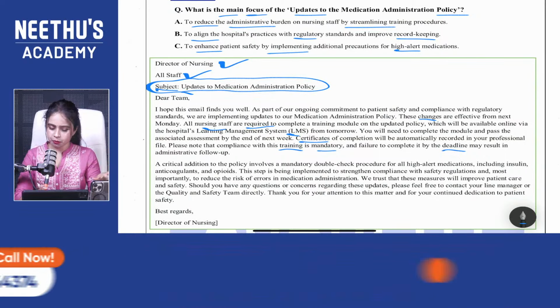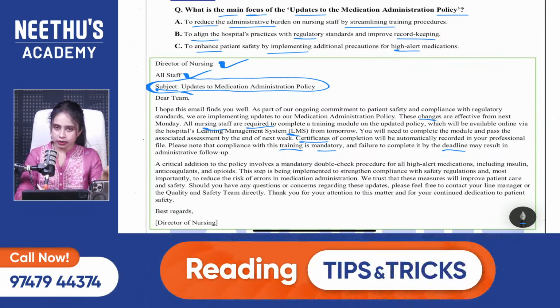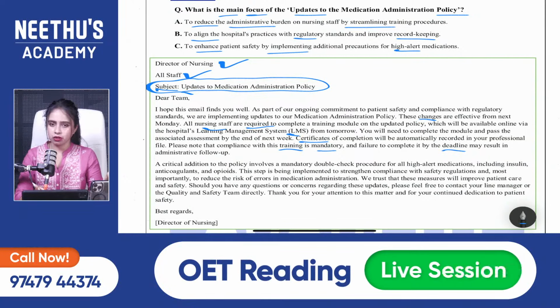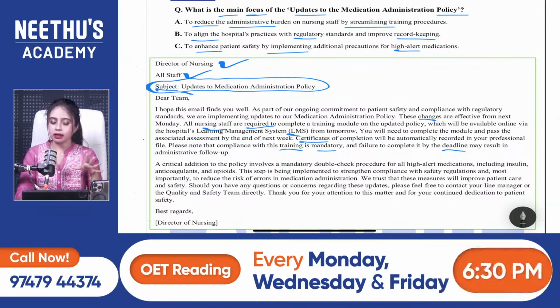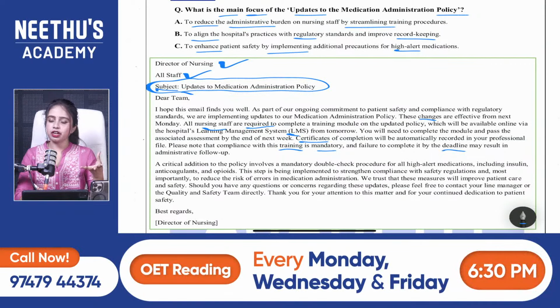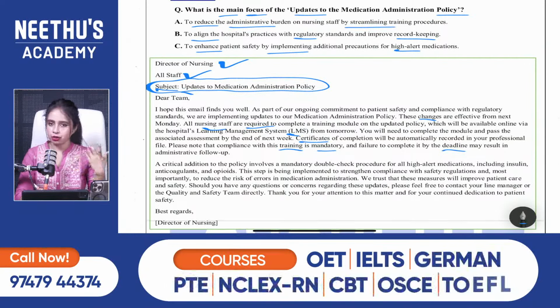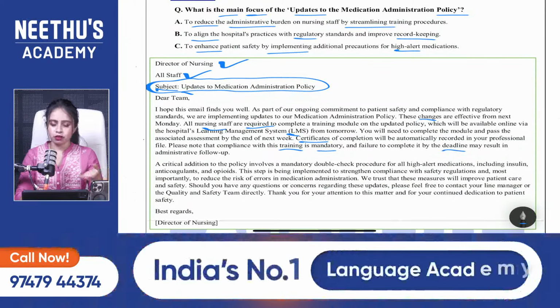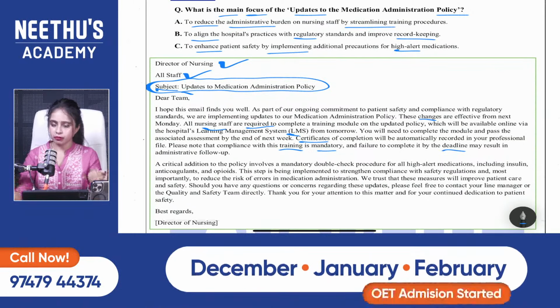While reading the first para, as a normal reader, what will you think? Everything is important. And what is the summary of the first para? There is a policy and everybody should follow that, and certificates are important. That is what they are saying. So compliance means you should follow everything correctly, or comply with that.